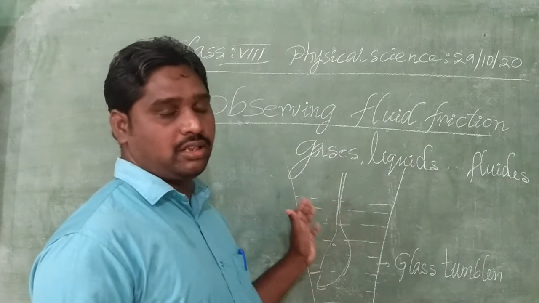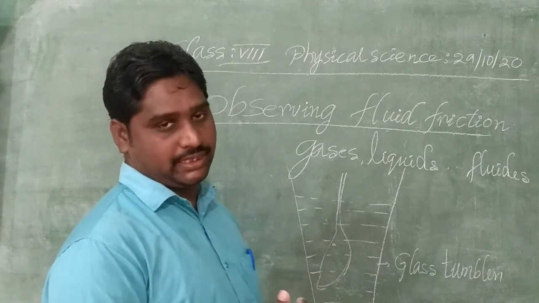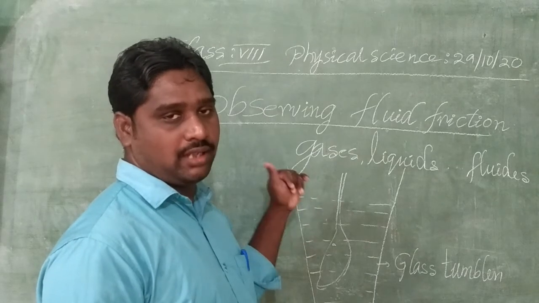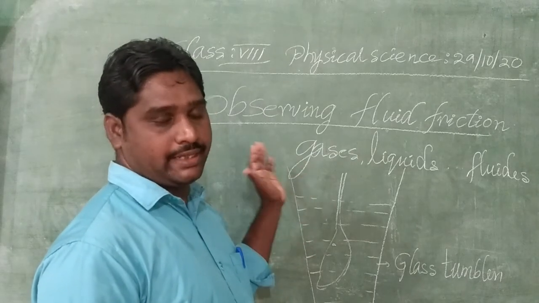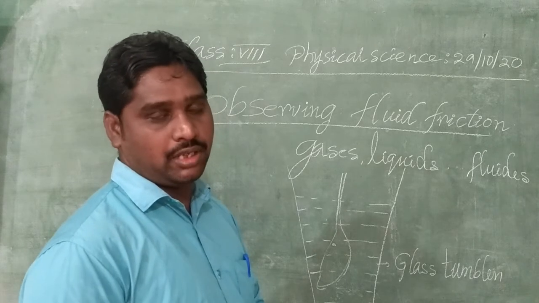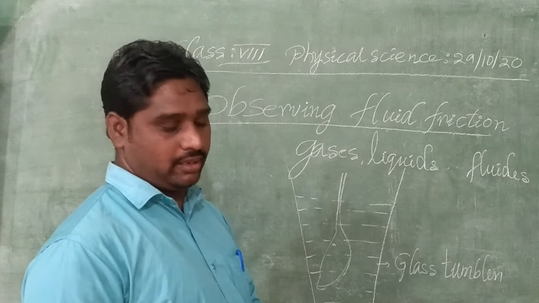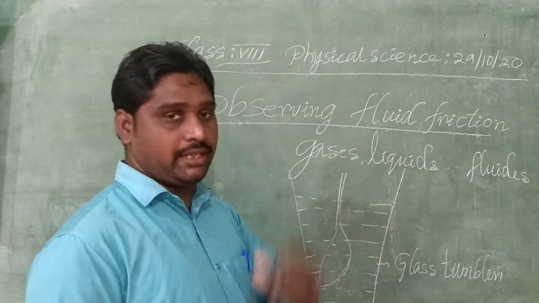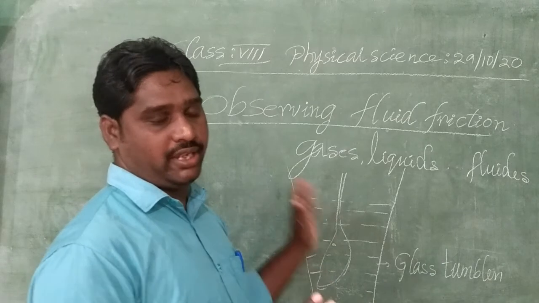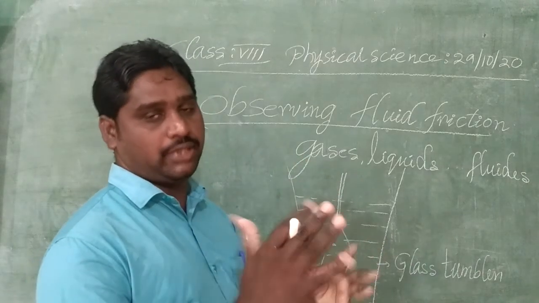So, what are the factors that influence the effect of fluid friction? The first is the speed of the object. The next is the shape and size of the object, and the nature of the fluid. These are the factors influencing the effect of fluid friction when objects move through fluids.